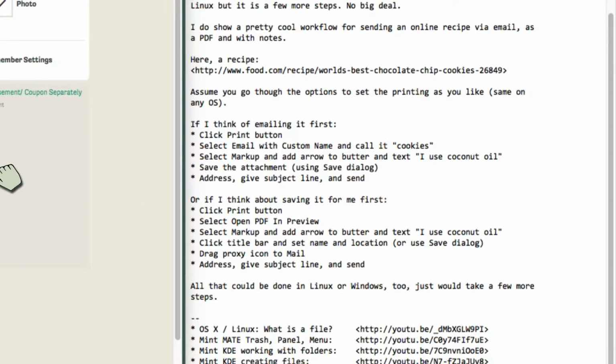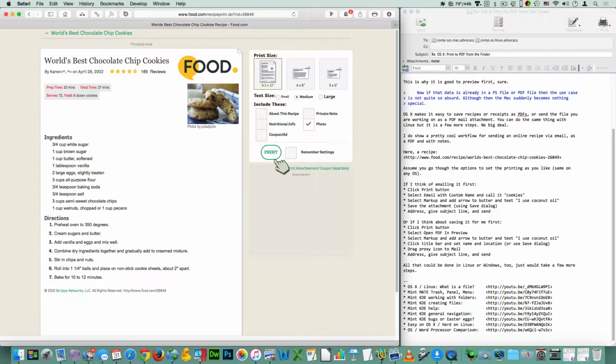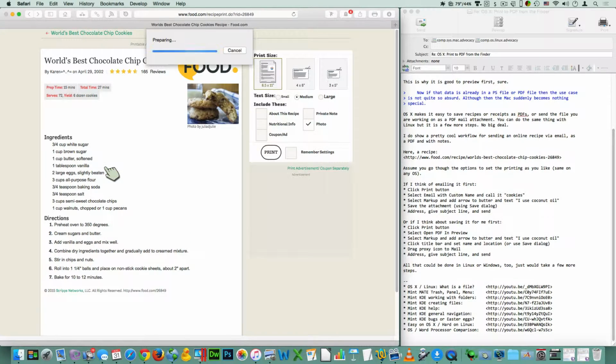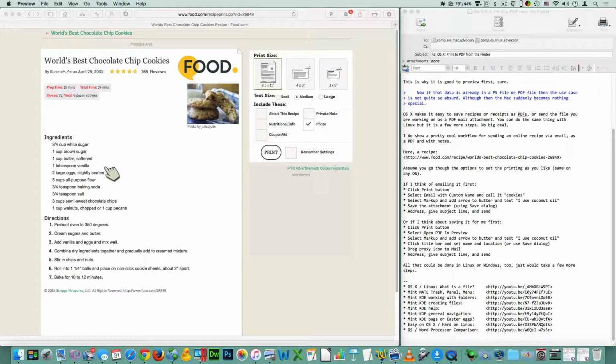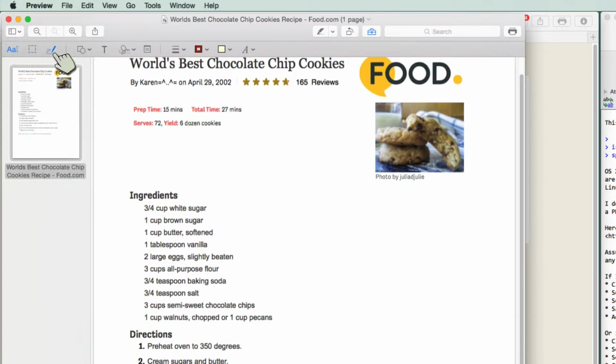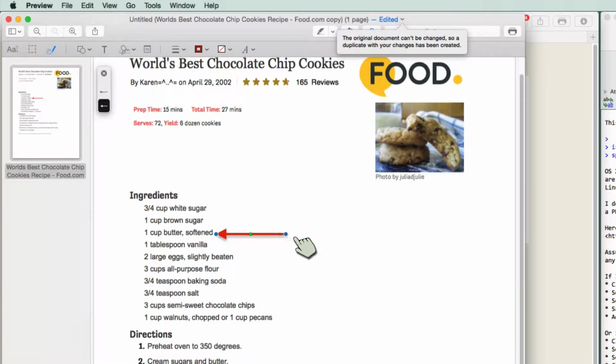The other thing I can do, if I think about saving it first, just depends on what you're thinking about, is hit print right here and open it in Preview. This is to save it for myself. And when I do that, I could use the exact same tools. Go in and make that same line. Here we go. Here's the butter. And draw that. And there we go.